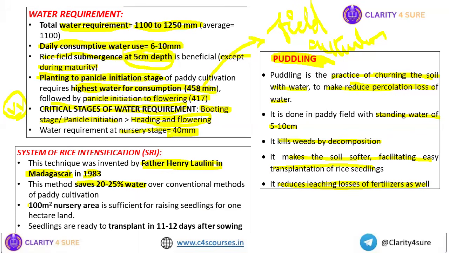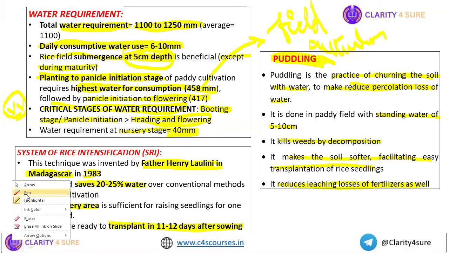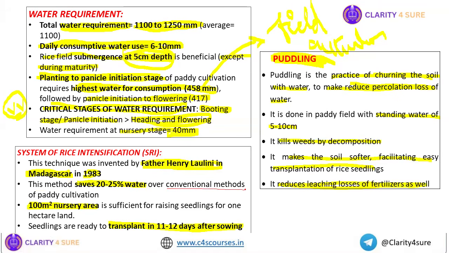For system of rice intensification, we need 100 meter square of nursery area, and the seedlings in this case are ready to transplant in just 11 to 12 days after sowing. Now, what you will see is that for conventional methods of paddy cultivation, how much nursery area is required? 1/10. Okay, nursery area is 1/10 of the total main field area, that is the portion we need for nursery.